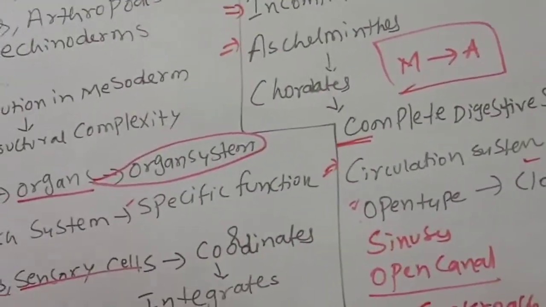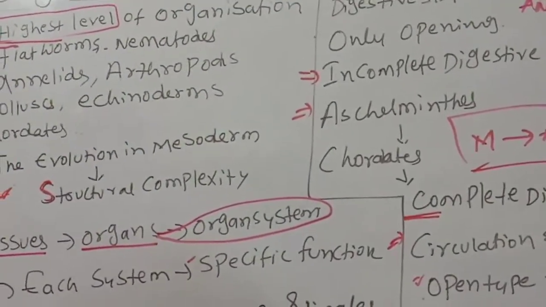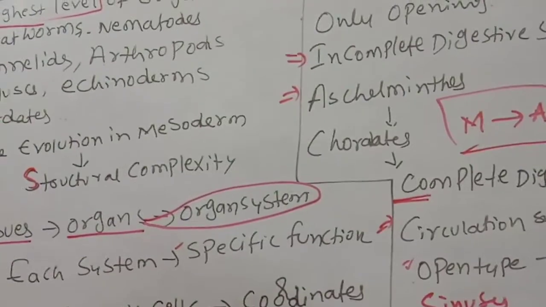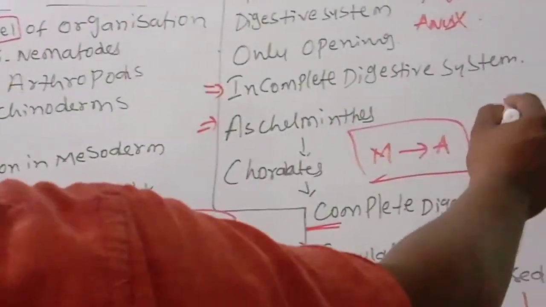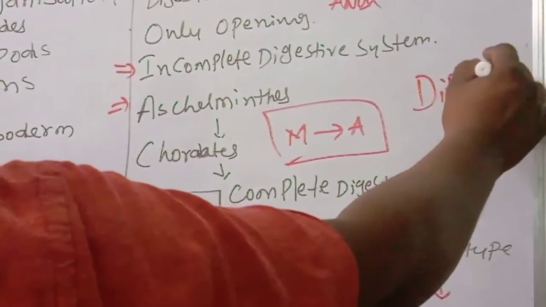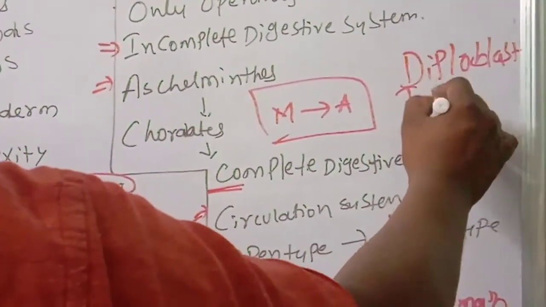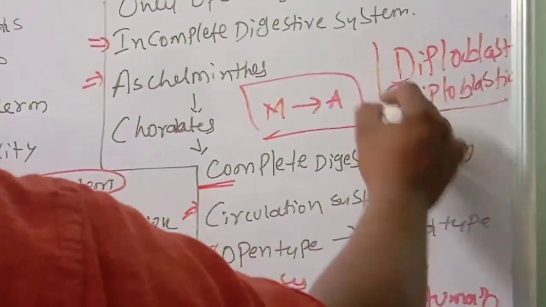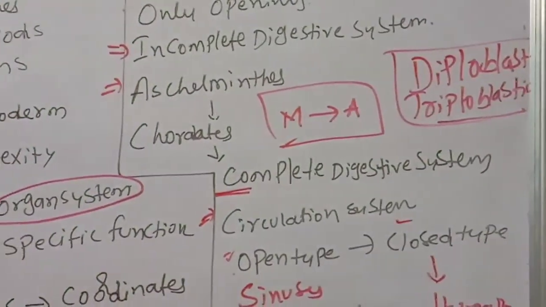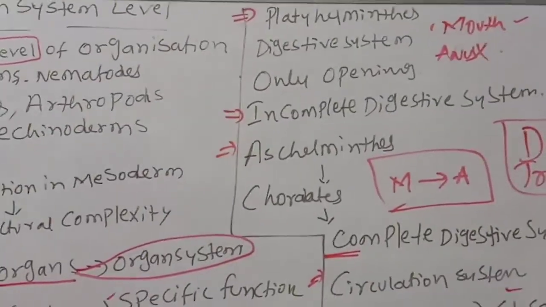Okay, children, in the next class we are going to discuss the most important topic, diploblastic and triploblastic. What are diploblastic and triploblastic animals? And what are examples of diploblastic and triploblastic animals? We will discuss that. Thank you, children. Next class we will meet.